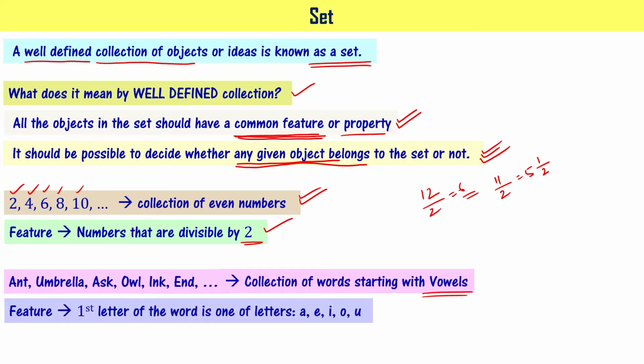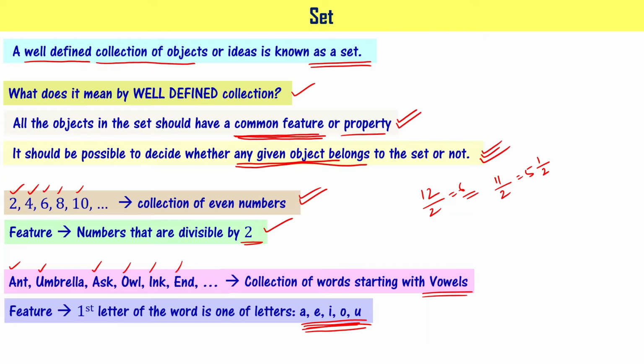The first letter of any of the words you take belongs to one of these letters, A, E, I, O, U. Here it is A, here it is U, here A, O, I, E. Now suppose you are given a word called ball. You will look at the first letter, B, which does not belong to this set. That's why you say that the word ball does not belong to this particular collection of words.